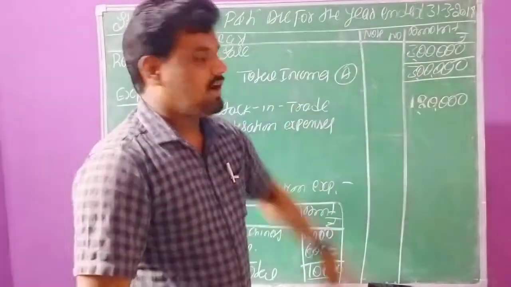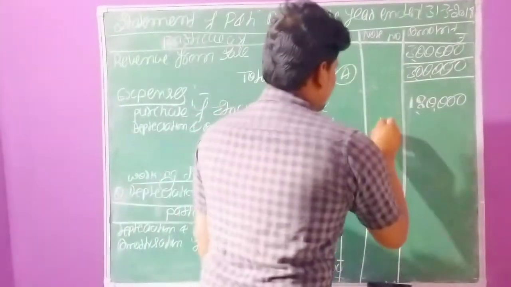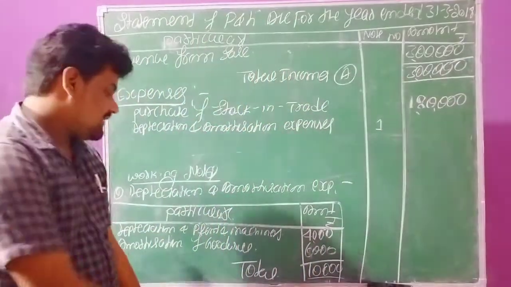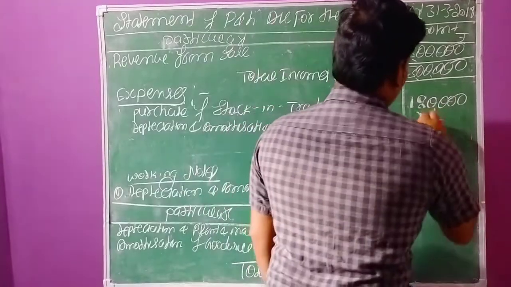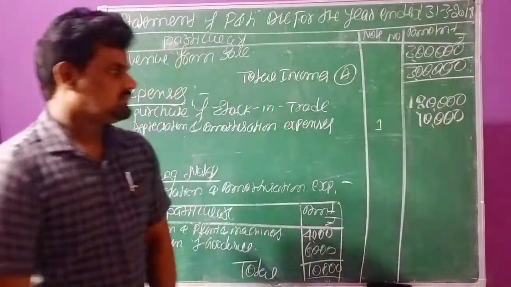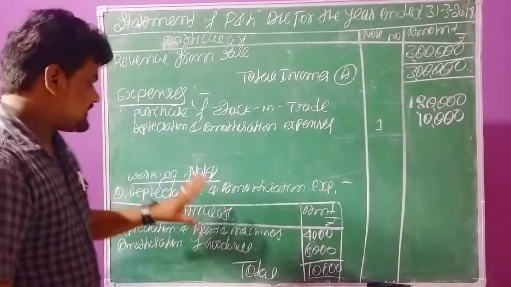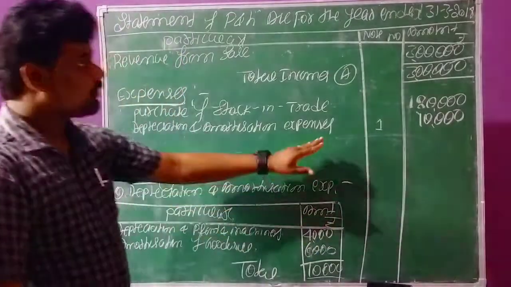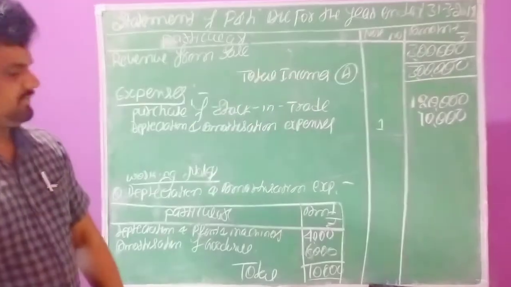In the note column, we need to take working note number 1. The amount is already written as rupees 10,000. These working notes we need to record on a separate page. No need to write in this format.